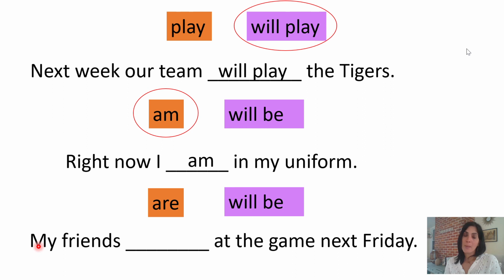The sentence reads, my friends blank at the game next Friday. Which verb should I use? Were you thinking will be? You were? Great job. Why? What was your clue in this sentence? Did you see these words here, next Friday? That's my clue to say that it's happening in the future. So because it's happening in the future, I need to use will be. Read the sentence with me. My friends will be at the game next Friday.